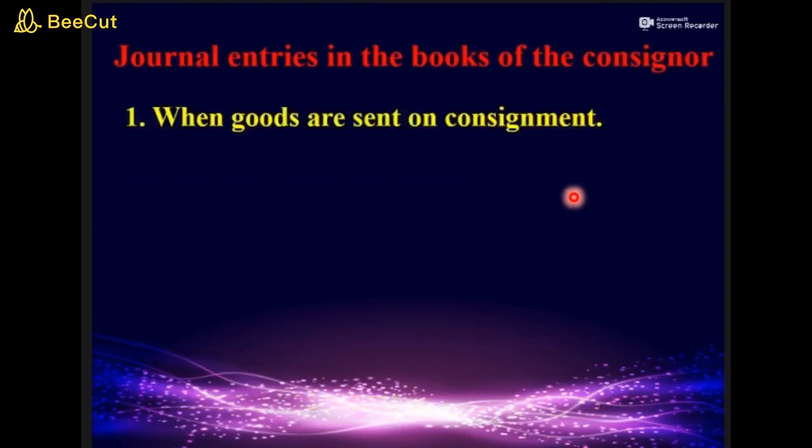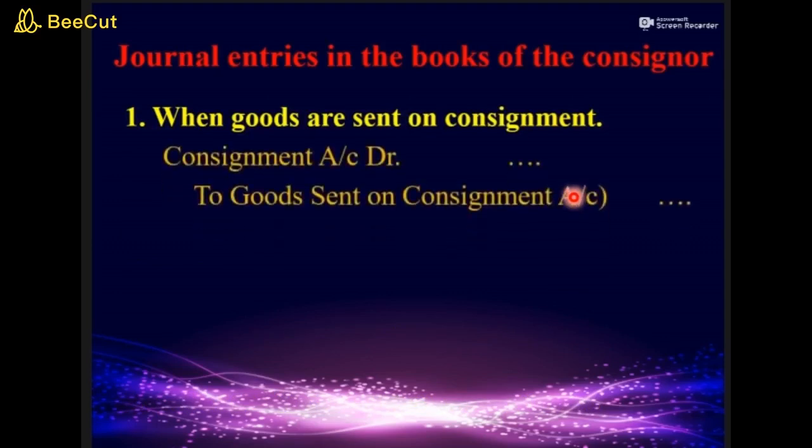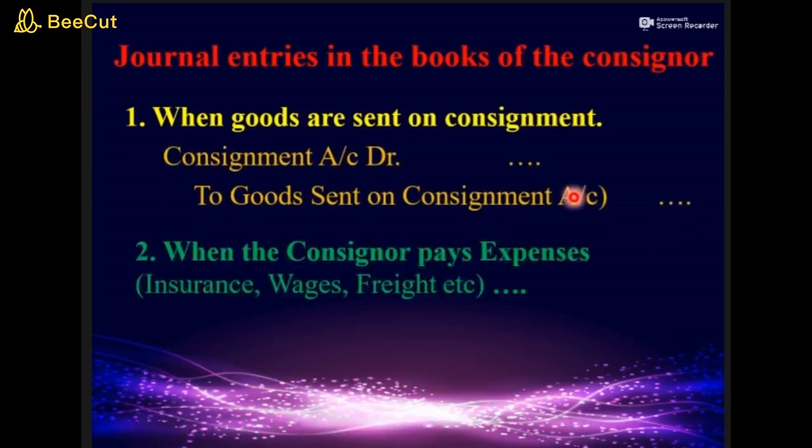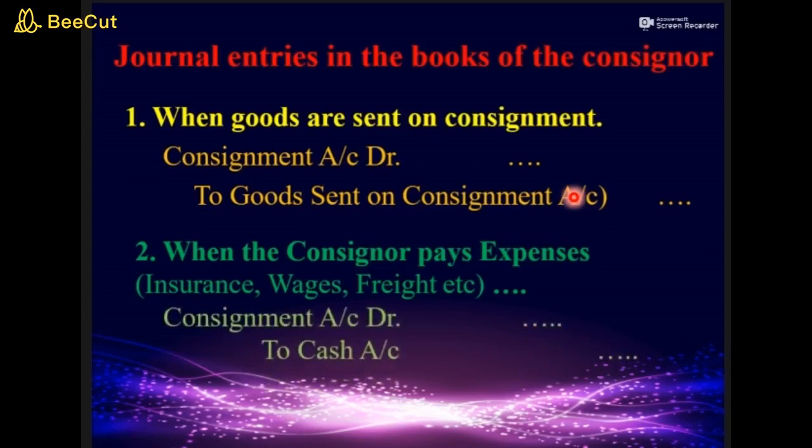Transaction number 1, when the goods are sent on consignment. Student, here the entry will be consignment account debit to goods sent on consignment. Now the next transaction, consignor pays expenses to make the goods available to the consignee. For that, the entry will be consignment account debit to cash bank. For any sort of expenses, we have to debit consignment account. Cash is going from the owner's pocket for insurance, wages, freight charges, etc. So cash account will be credited for the same.